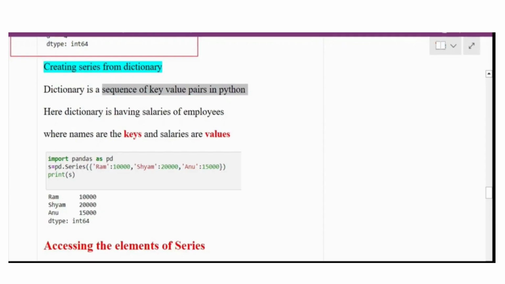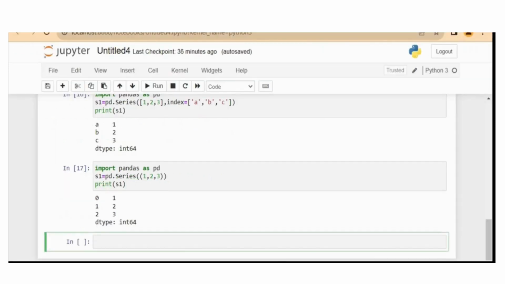Now we will see how to create series from a dictionary. A dictionary is a set of key value pairs. So we will write import pandas as pd. Then we create a series object. Here I am keeping the name emp. We will write pd.Series, then in the brackets we will give curly braces. We will write the names of the employees inside single quotes.